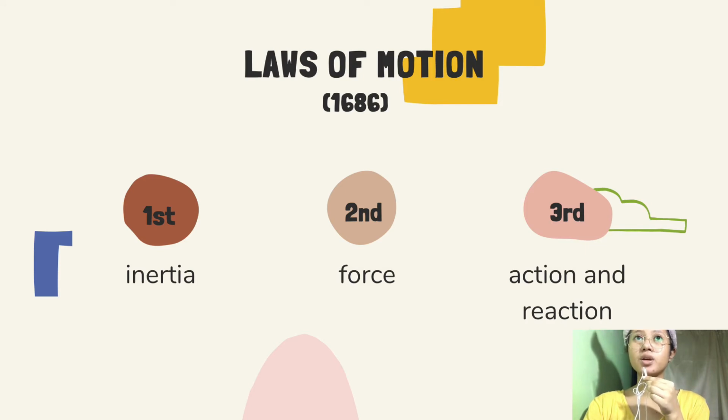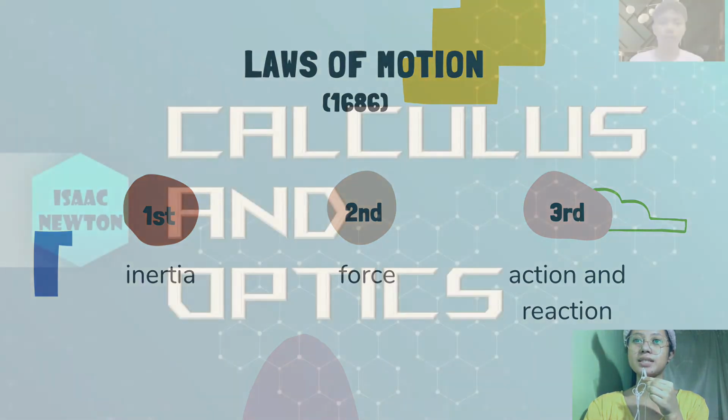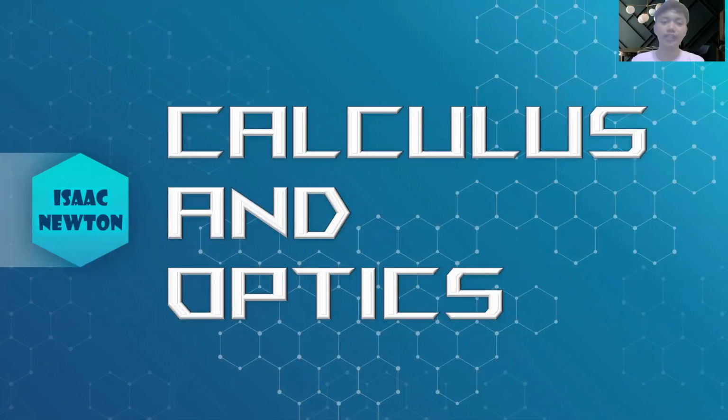For the third law of motion, this law states that for every action in nature, there is an equal and opposite reaction. This means that whenever one object exerts a force on a second object, the second object exerts an equal and opposite force on the first. For the third and fourth discoveries of Newton, it is calculus and optics. First, let me discuss Newton's calculus.